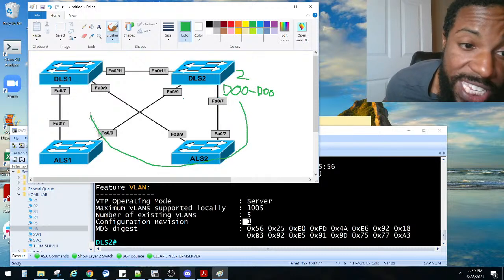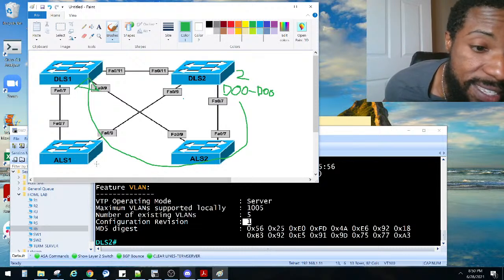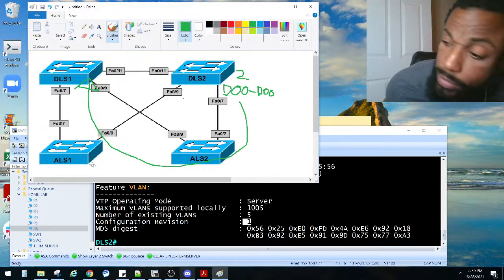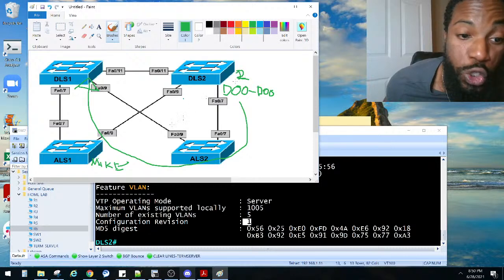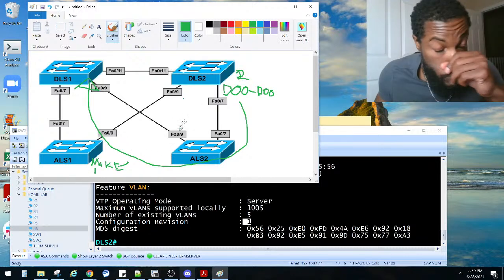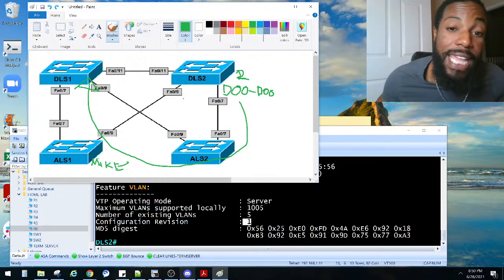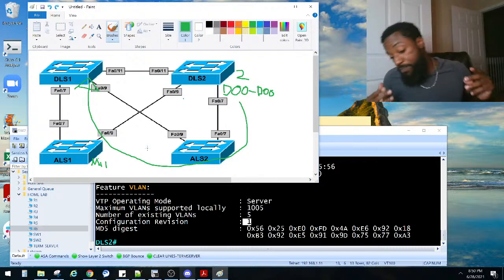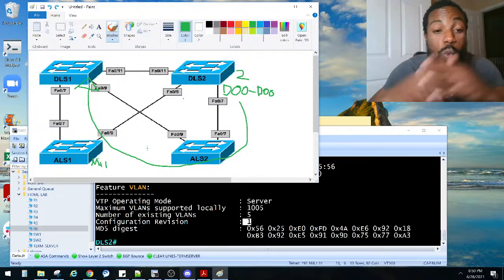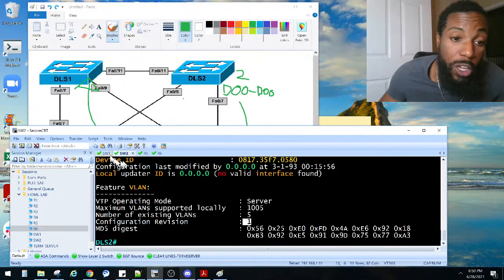He's going to pass it to all of these guys right here. And they all have to have that. And they might have some other VLANs. Let's say this guy has the mic VLAN. The mic VLAN. That's going to get wiped by the doo-doo VLAN. Because why? Because he has a higher revision number. If he has 2 and he has, let's say, version 1. So that's why what Paul is saying, we need to put it in transparent mode. I like that mode. We could leave it at server mode, but when you put it on server mode, you have the potential to wipe other VLANs depending on what revision number your switch is in. So let's put them all in transparent mode. I like that.